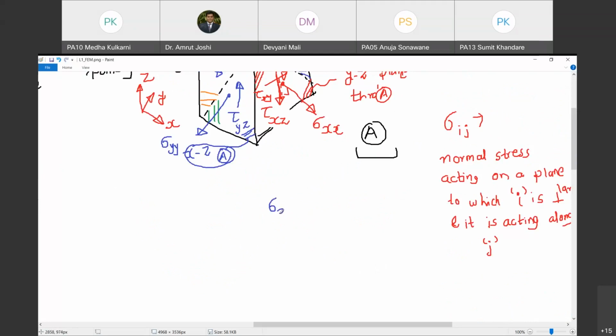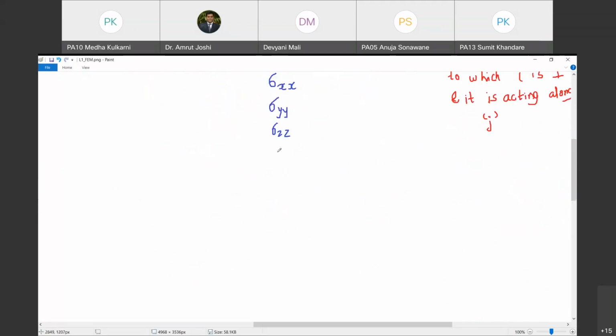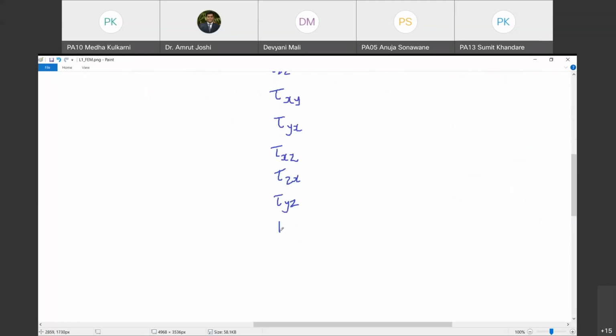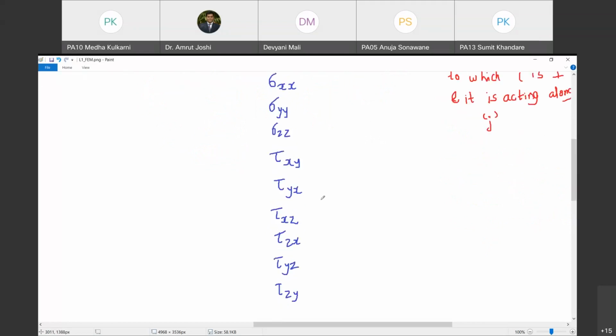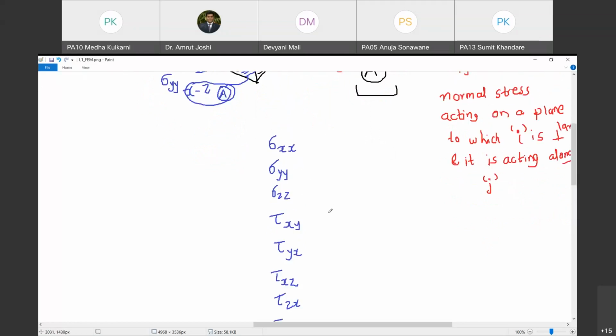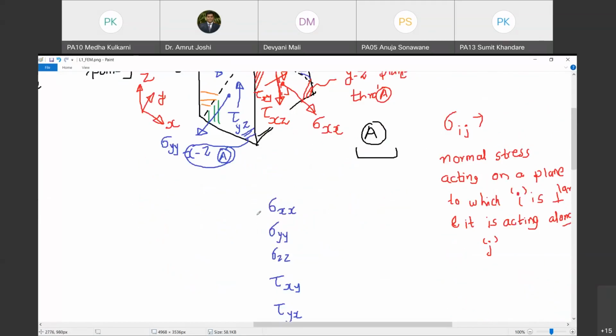I am going to call them sigma xx, sigma yy, sigma zz, then tau xy, tau yx, then tau xz, tau zx, then tau yz and tau zy. These are the 9 components of stress that you need to know in order to find the normal and shear stresses on any plane passing through point A under consideration.